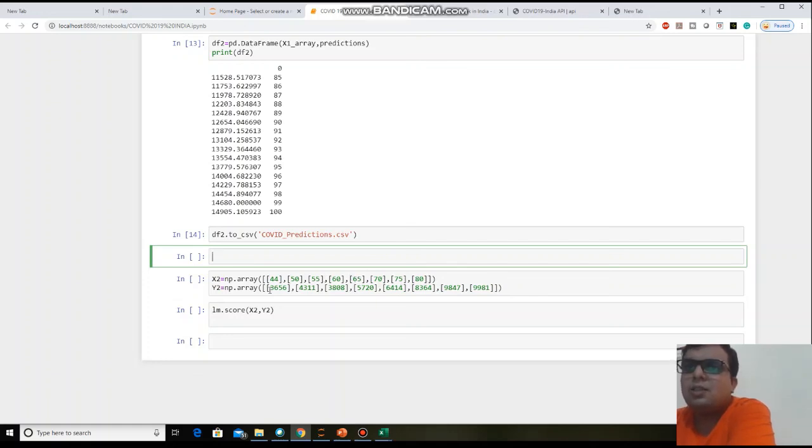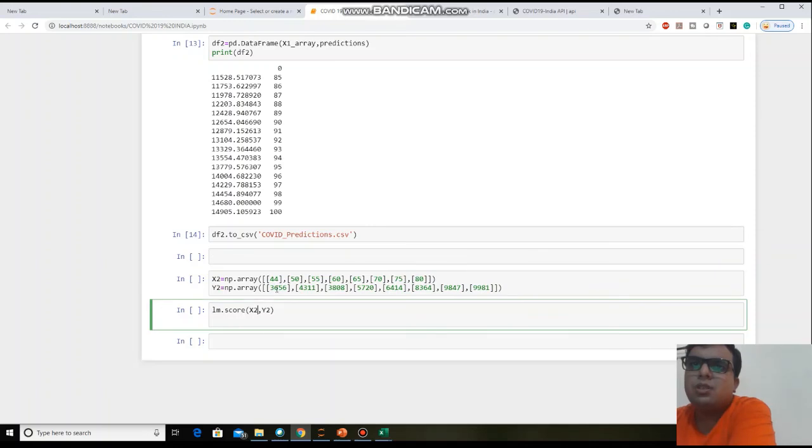This is the day and this is my original cases. Okay, so just use lm.score function. In that you need to give this days x2, and this score function automatically finds out the predictions on these days, and it will compare those predictions with your original value of y. Okay, and after that you will get the score.